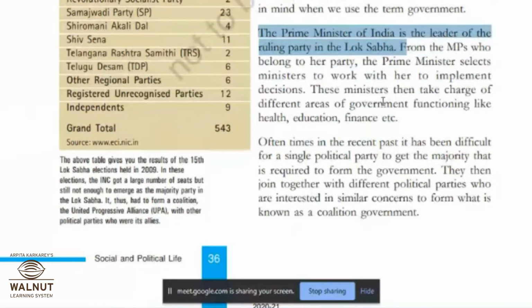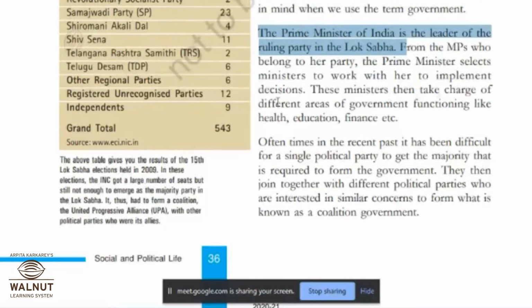Okay. The Prime Minister of India is the leader of the ruling party in Lok Sabha. From the MPs who belong to her party, the Prime Minister selects ministers to work with her to implement decisions. आता इथे her शब्द वापरलाय because at that time a female or a woman was the Prime Minister of India. That is why her is used. Now it is Narendra Modi. So he will be the leader of the ruling party in Lok Sabha, and he is the Prime Minister.